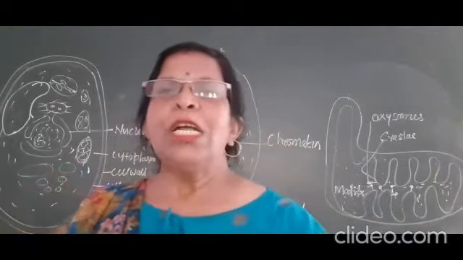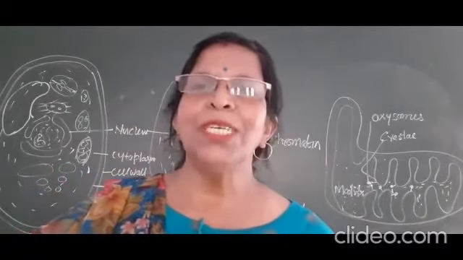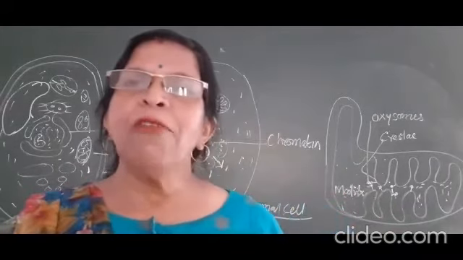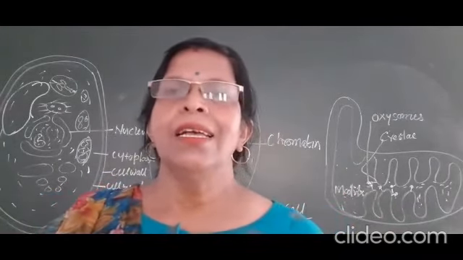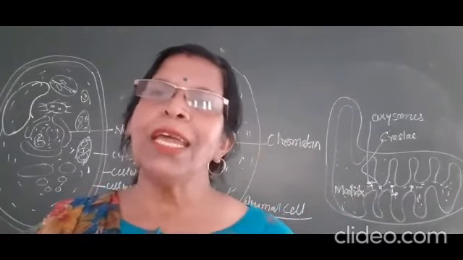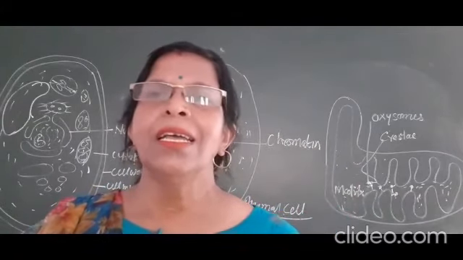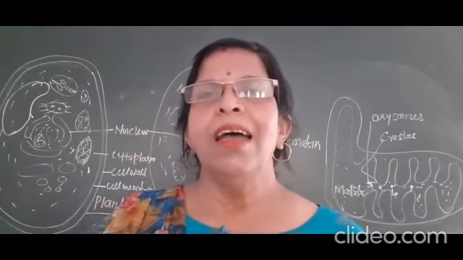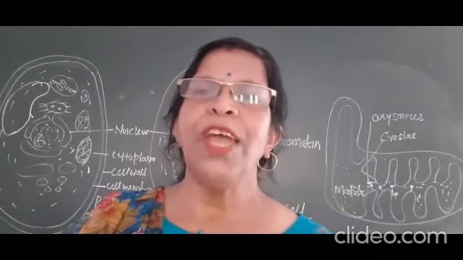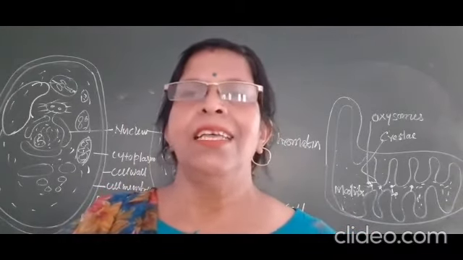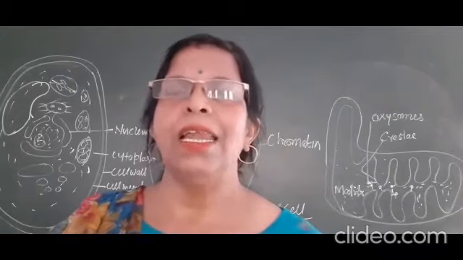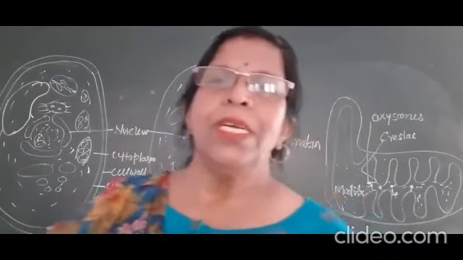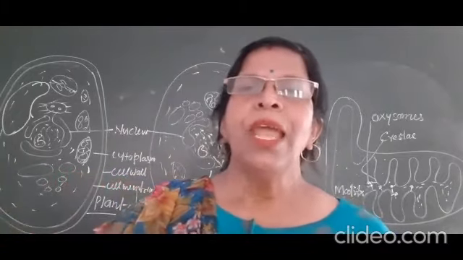Okay? So in one shot we have to complete this chapter. You have heard that mitochondria is the powerhouse of the cell that stores energy during respiration in the form of ATP. The complete name of ATP is adenosine triphosphate. It is the currency of energy for the cell. Okay. So the next organ, in short I am giving knowledge to you.